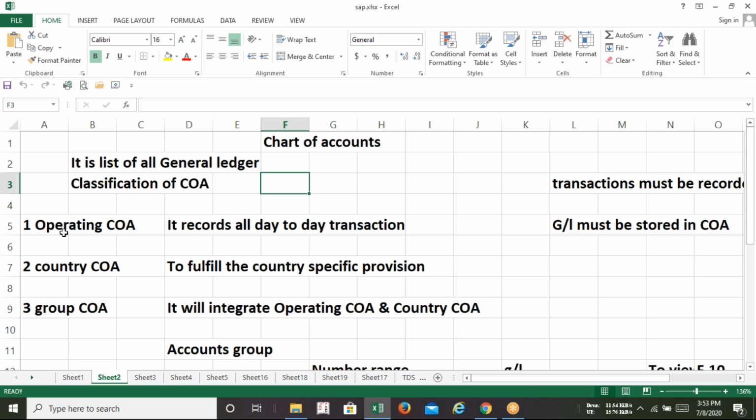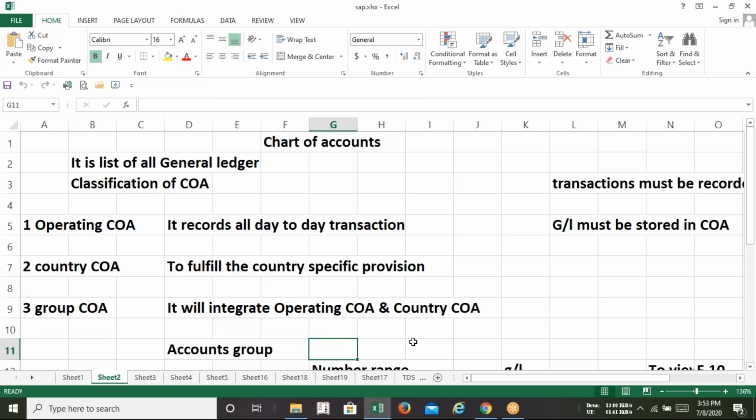Just remember these three types because in an MCQ it might be asked how many types of chart of accounts there are in SAP. So the answer will be three: operating, country, and group. Today and in the FI module we'll discuss only the operating one. Country and group chart of accounts we can discuss later on. So no issues.